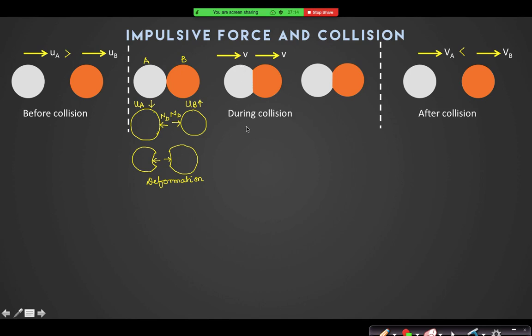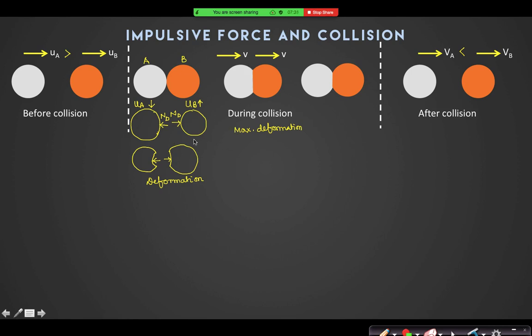Can I say that at this moment the deformation is maximum? So while one is decreasing and one is increasing, a time will come when both will be equal. Yes, both velocities will be equal.